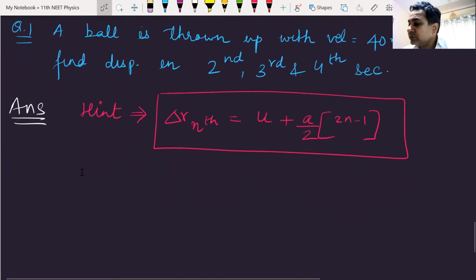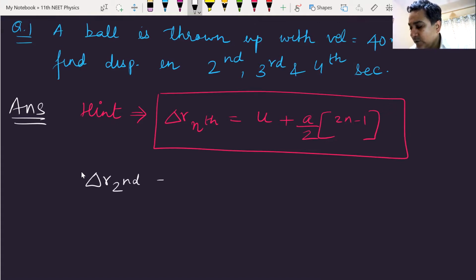Anyone? Got any answer? Let me do one for you. Displacement in the second second will be equal to u. How much is u? Remember, all formulas must be put with proper sign convention. Initial velocity is plus 40, plus acceleration.